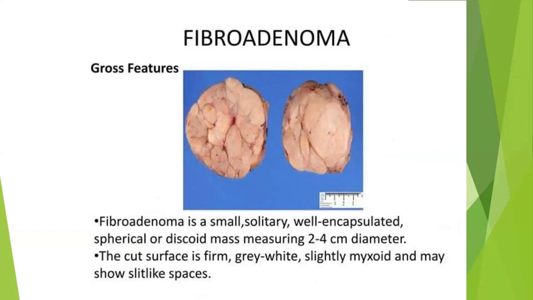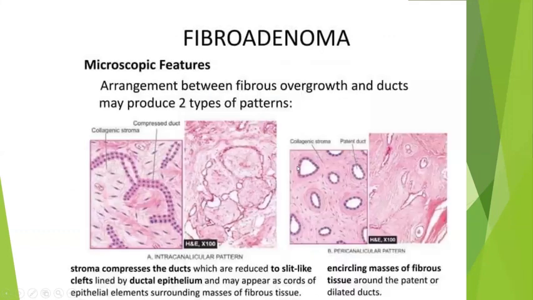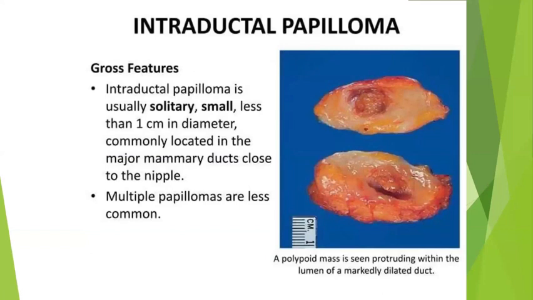It's actually a well-defined, well-encapsulated, well-circumscribed gray white tumor. It will show slit-like spaces. You can see the slit-like spaces, nothing but compressed ducts. It appears as slit-like spaces, and myxoid background will be more common. Microscopically, two patterns will be identified. One is intracanalicular or the pericanalicular. That is very important. Depending upon the amount of the pattern, it has been classified as intracanalicular and pericanalicular. Myxoid degeneration will be more common.